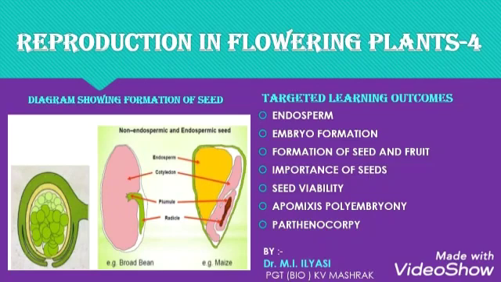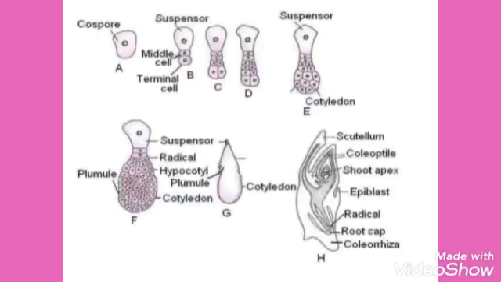Now, we should start the discussion about embryogeny, meaning embryo formation. It is the development of mature embryo from zygote or oospore. Early development produces a proembryo which has an axial symmetry. Embryo passes through globular stage. Development of embryo occurs on the inner side because of presence of suspensor. Thus, embryo development is endoscopic.